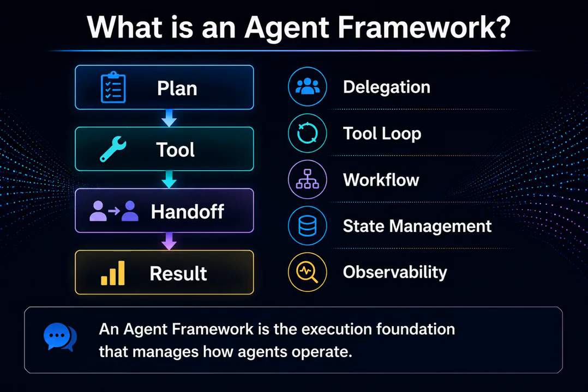So, what exactly is an agent framework? An agent framework is an execution platform that manages how AI agents operate. An agent first analyzes a task and develops a plan. It then calls the necessary tools and, when appropriate, delegates specific tasks to other agents before generating the final result. This process requires a wide range of capabilities, including task delegation, iterative tool execution, workflow orchestration, state management, and monitoring. In other words, the essence of an agent framework is to coordinate multiple agents and tools in order to execute tasks efficiently. Now, let's take a closer look at some specific frameworks.